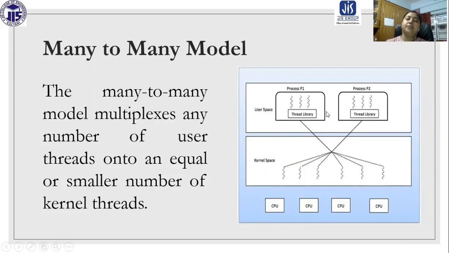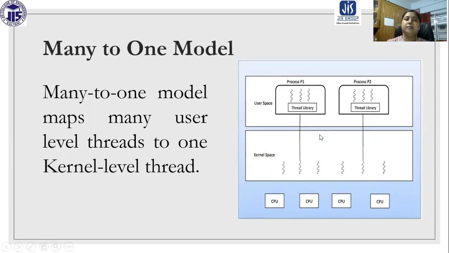So many user threads can be mapped with many kernel threads, but the number of user threads can be mapped with an equal or smaller number of kernel threads. On this side we have many user threads, and on this side also many kernel threads, and they can map between them. There is no direct communication basically. All the threads from this side can be mapped with all of these, and all the threads from the other side can also be mapped with all these threads. So this is the many to many model.